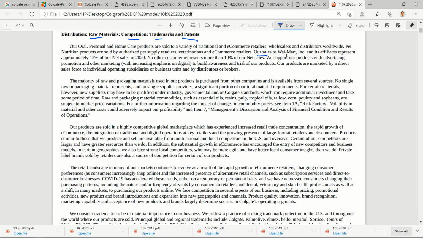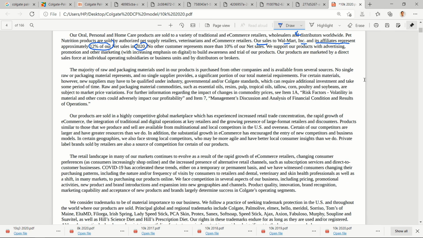Our sales to Walmart Corporation and its affiliates represent 12% of our net sales in 2020. So they have a very strong dependency on Walmart. 12% of their entire sales is coming from Walmart. We support our products with marketing, advertising, promotions, and other marketing for brand awareness and trial of our products.